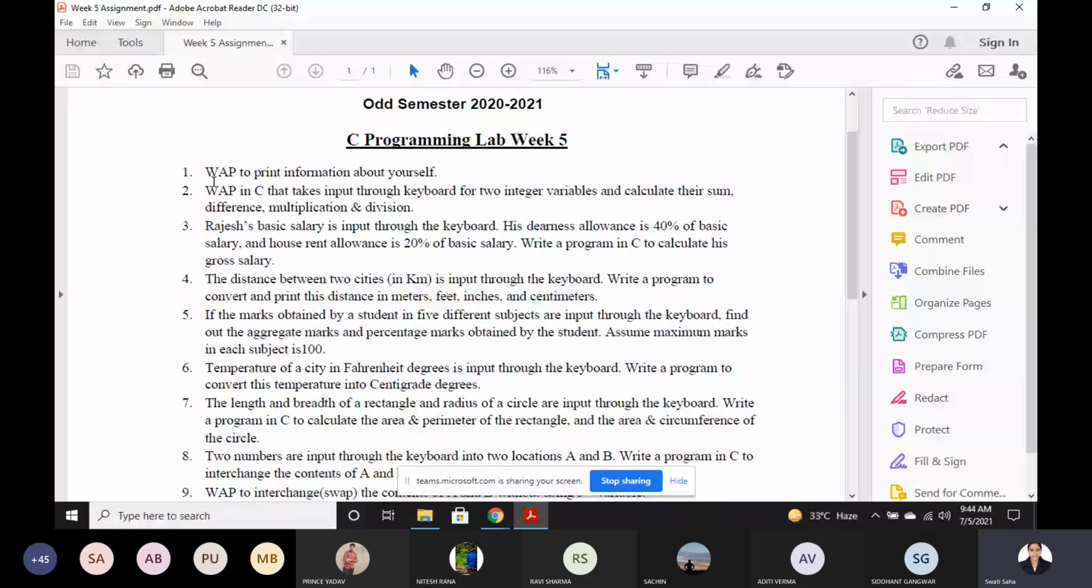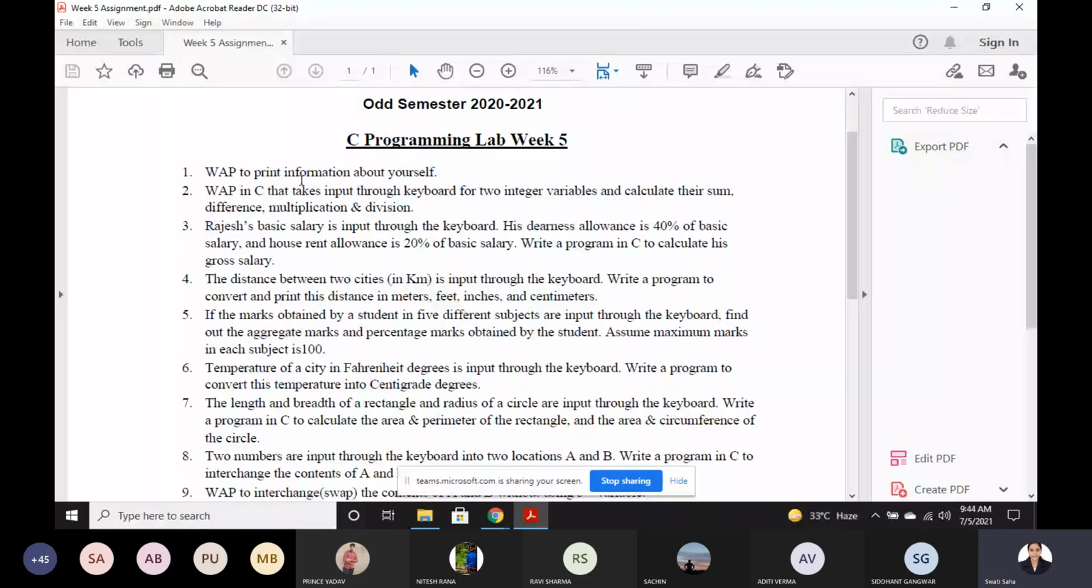So this is the very basic program which I have shown you. Just basic, you can use just basic printf function. So in this program you can print anything you want about yourself, like your name, your branch, your registration number, your college name, your semester, your year, and all the information. Okay. So this is very easy.